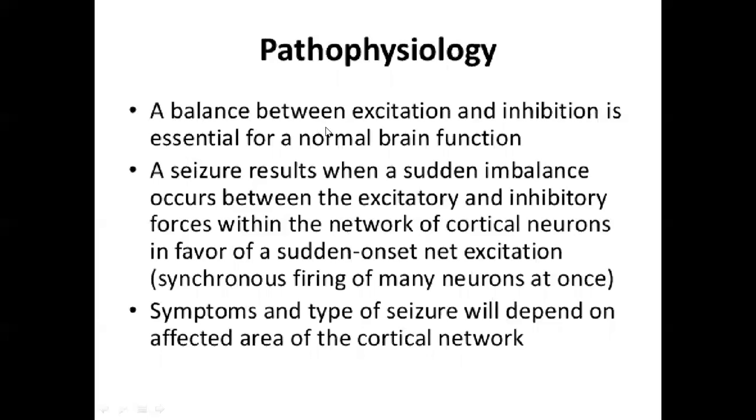Pathophysiology. A balance between excitation and inhibition is essential for normal brain function. A seizure results when a sudden imbalance occurs between the excitatory and inhibitory forces within the network of cortical neurons in favor of sudden onset net excitation. Synchronous firing of many neurons at once. Symptoms and type of seizures will depend on affected area of cortical network.